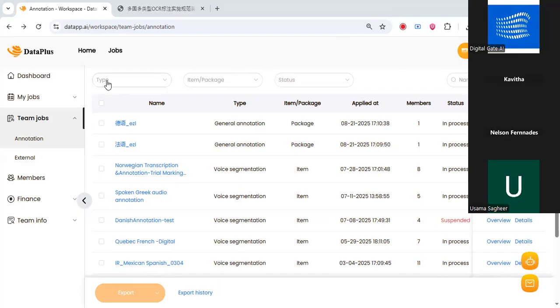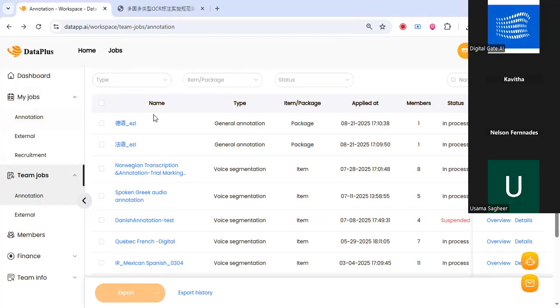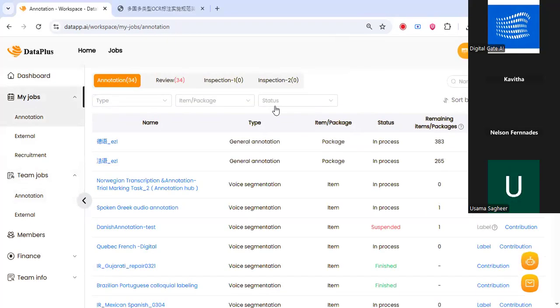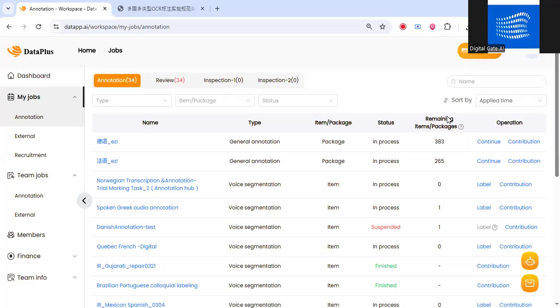This one. Then you have to go to My Jobs like this, and then you will see here in the annotation tab, there are two tasks, like two separate languages. The first one and the second one. The first one is Japanese, and the second one is, I think, French. I haven't checked it yet, so we will check it later. So first, the team which is assigned with German language, they have to open the task for the German one.